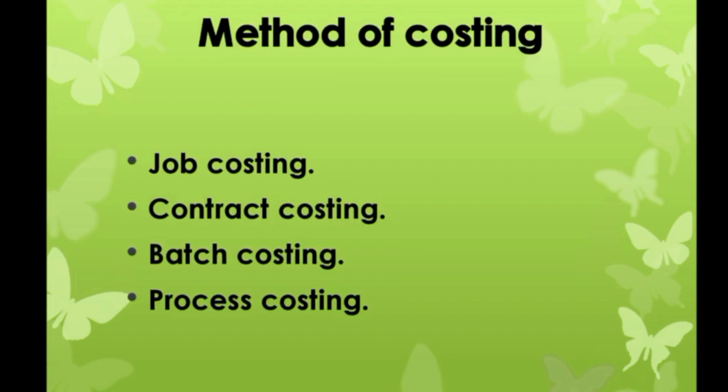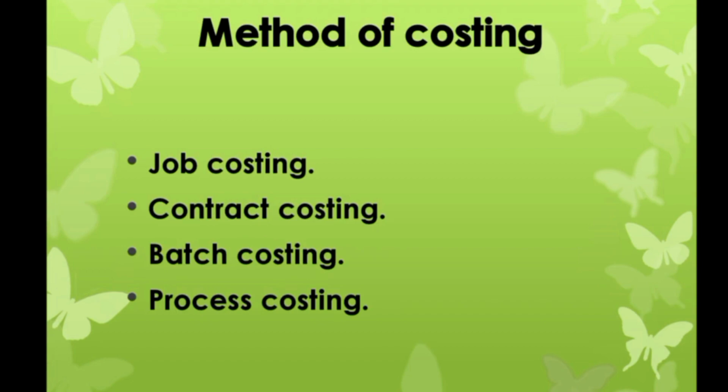Next, methods of costing. Job costing is also called specific order costing. It is adopted by industries where there is no standard product and each job or work order is different from others. The job is done strictly according to the specifications given by the customers. Usually the job takes only a short time to complete.